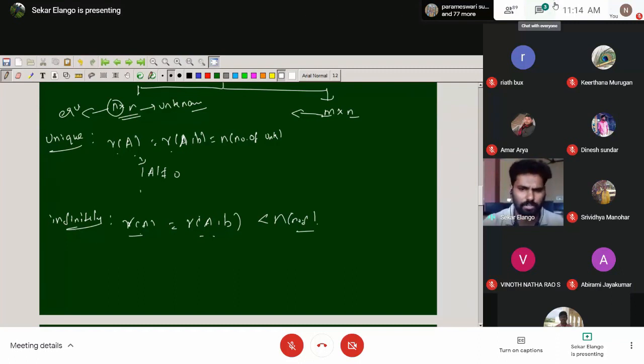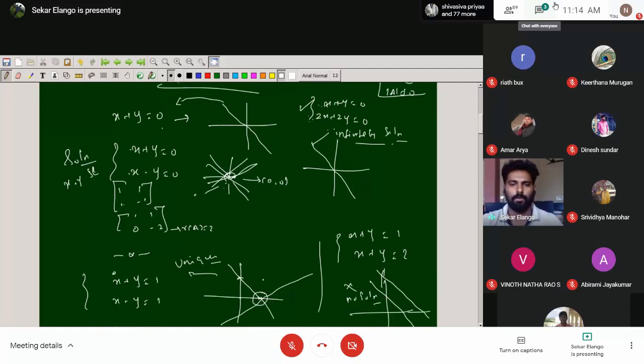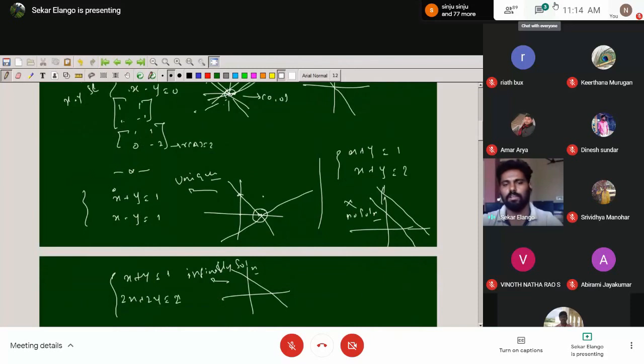You can look at the geometrical approach also. We did not go for the proof idea, but at least you can understand the geometrical approach. This is for two equations, two unknowns. Suppose it is three equations, three unknowns, then we get planes. We can move further with x, y, z axes, and here the diagram comes with all of the planes only.